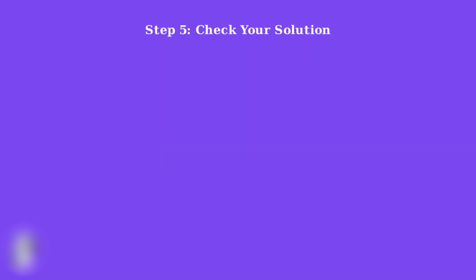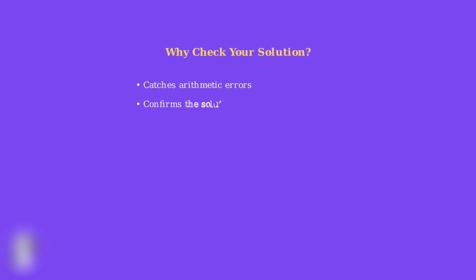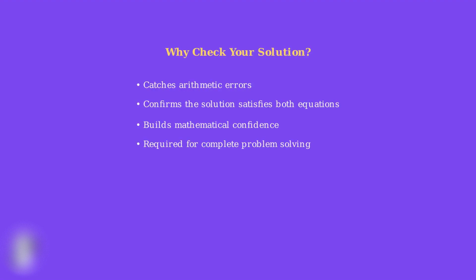Step 5 is crucial but often overlooked by students. Checking your solution. This verification step ensures your answer is correct and builds confidence in your mathematical reasoning. Checking your solution serves multiple important purposes. It catches any arithmetic errors you might have made, confirms that your solution actually satisfies both original equations, builds your confidence in mathematical problem solving, and represents complete, thorough mathematical work.